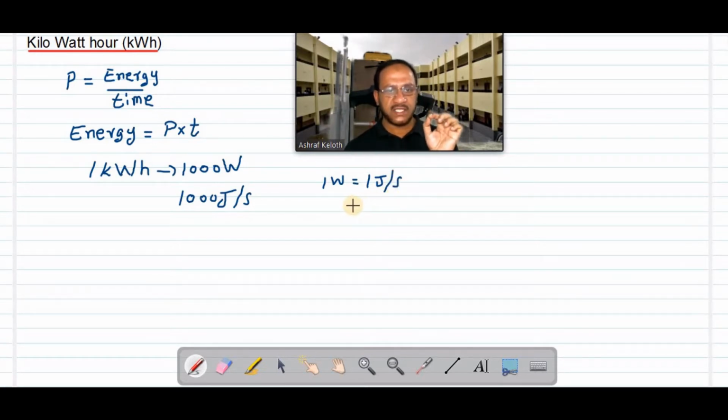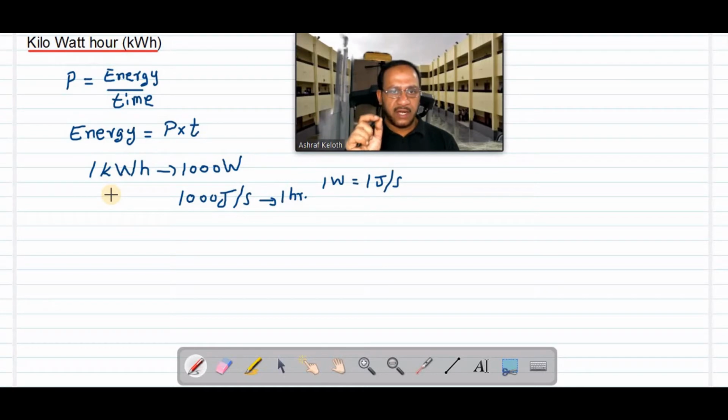It means 1 watt is the power of a device that consumes 1 joule of energy in 1 second. So 1000 watt means 1000 joule of energy is consumed in 1 second. Now if this AC is switched on continuously for 1 hour, then the energy consumed will be 1 kWh.